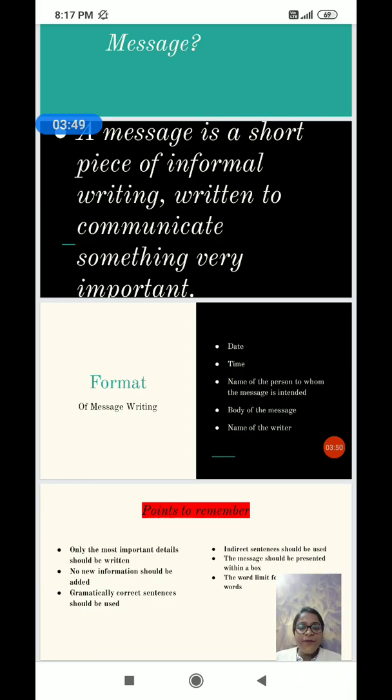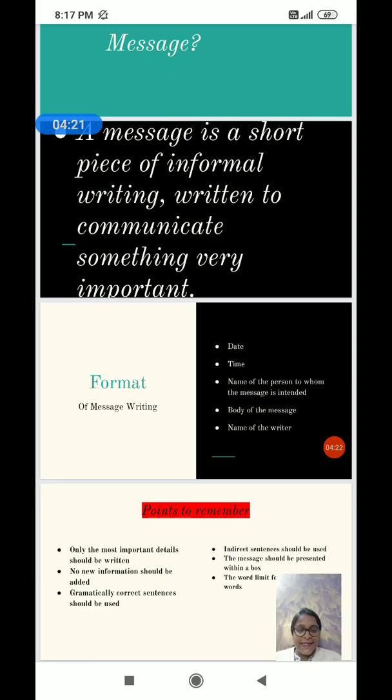No new information should be added. You cannot add anything extra of your own. You have to write only what was spoken by the speaker. Grammatically correct sentences should be used, because if there are any grammatical mistakes, the meaning of the message might change and the person interpreting the message will get wrong information. So you have to keep in mind that grammatically correct sentences should be used.